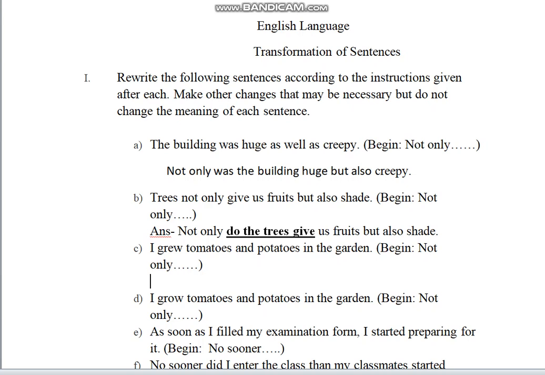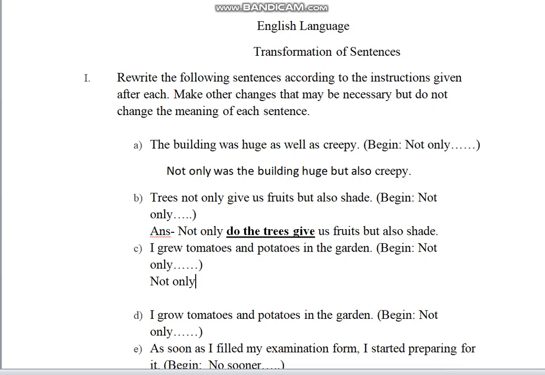Next sentence is, I grew tomatoes and potatoes in the garden. And the instruction is begin not only. The sentence is in past tense and the clue is the word grew. I grew tomatoes and potatoes in the garden. The sentence, as I said before, is in past tense. The speaker grew it once. Okay, please notice the details. So the answer will be,